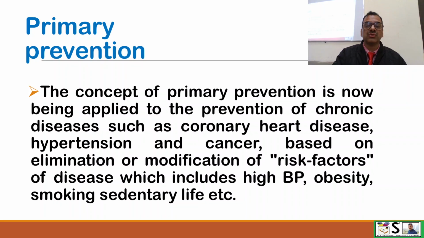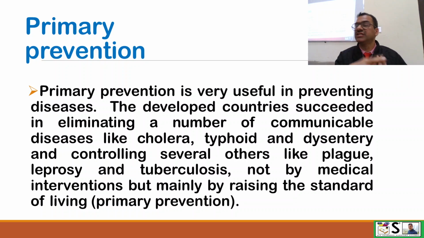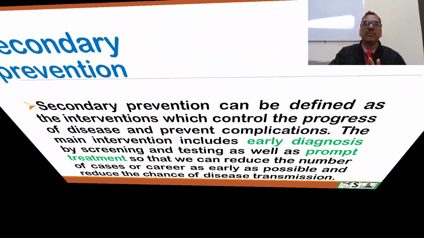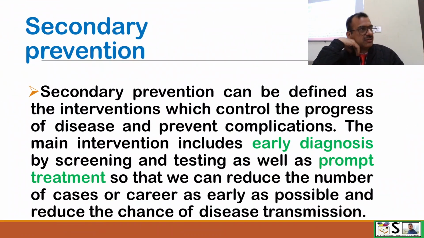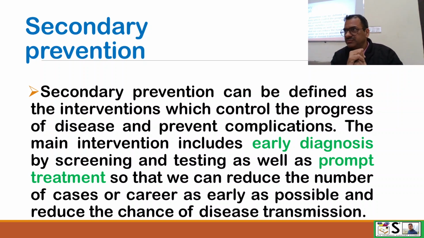Secondary prevention is applied after the disease occurs. Because we have failed to apply primordial prevention and primary prevention properly, now the disease has occurred. Now what measures will be applied? Now we will focus on prevention of spread of the disease and prevention of complications. So those measures will be known as secondary prevention.